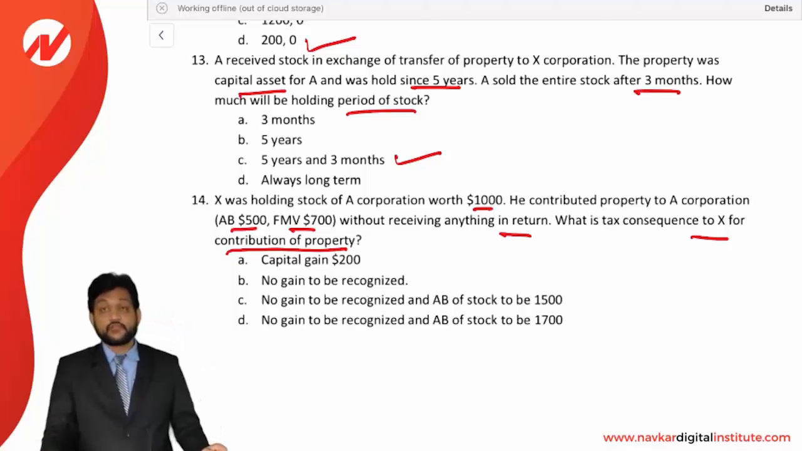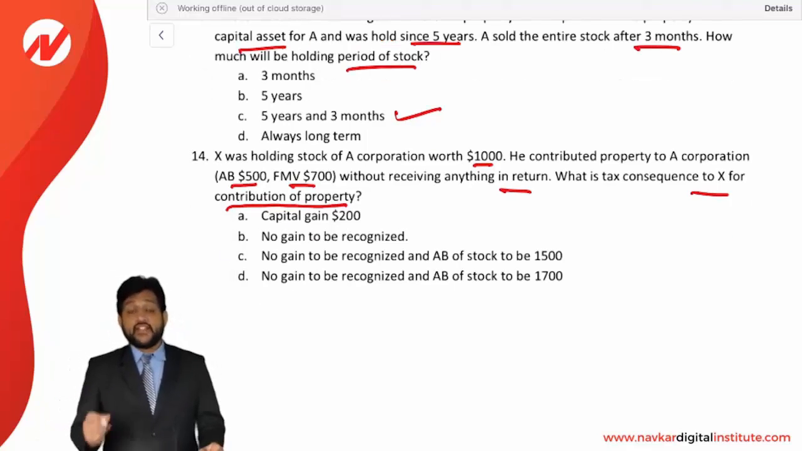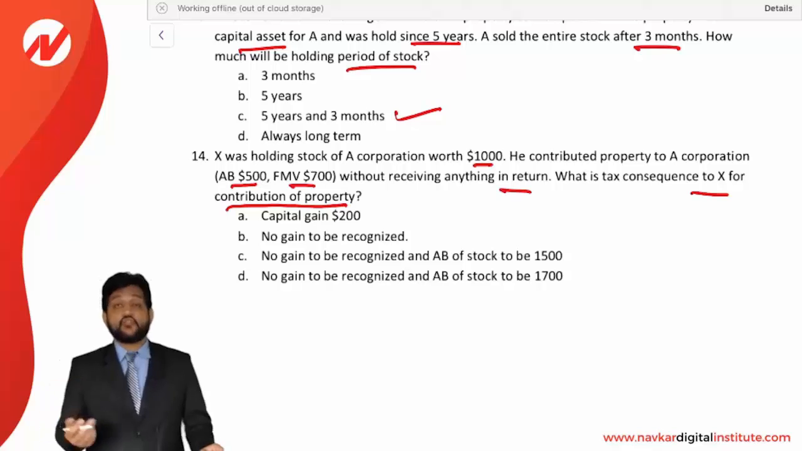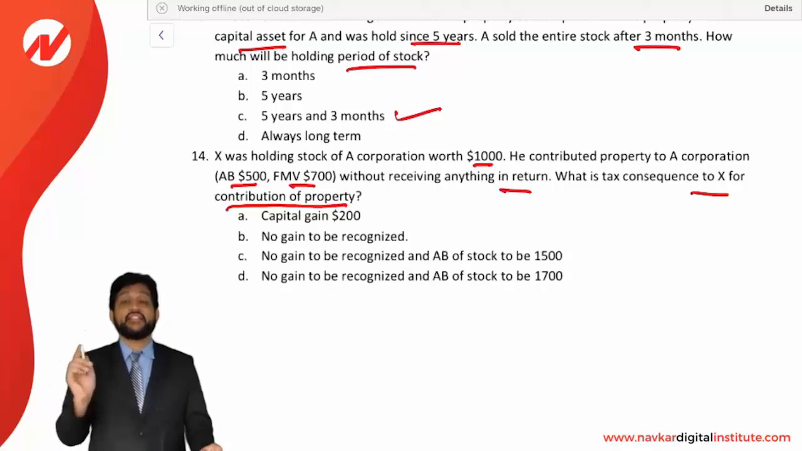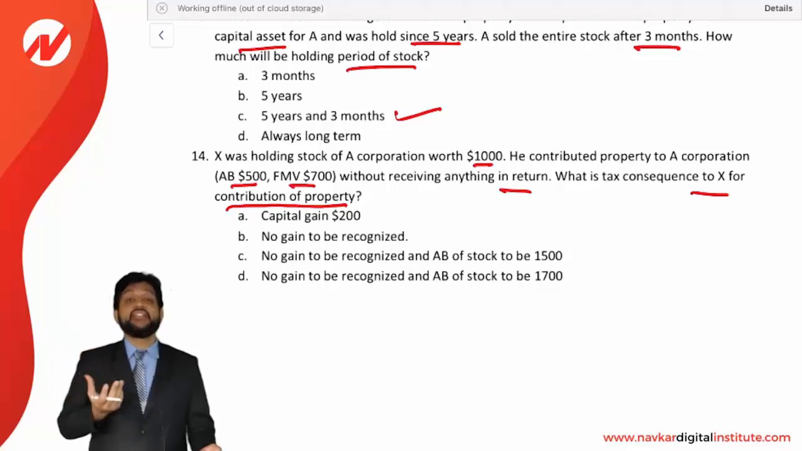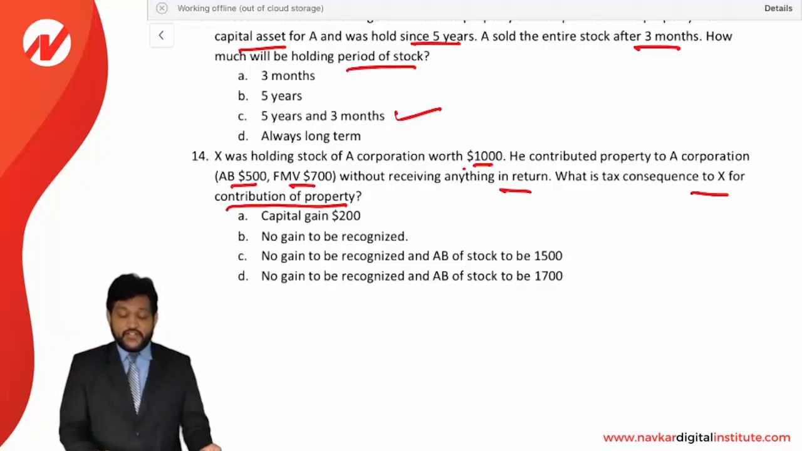Okay. Now, as you know the rule, when a shareholder is contributing a property to a corporation as a capital contribution, then gain is not to be recognized, but his existing basis will be increased. The existing basis of the shareholder is 1,000 and he has contributed a property whose AB is 500, so it will be added to the basis of existing shares. So 1,000 plus 500, the existing basis will be 1,500 now. C is the correct option. No gain to be recognized, but new AB will be 1,500.